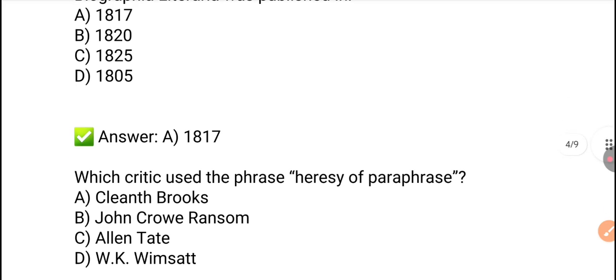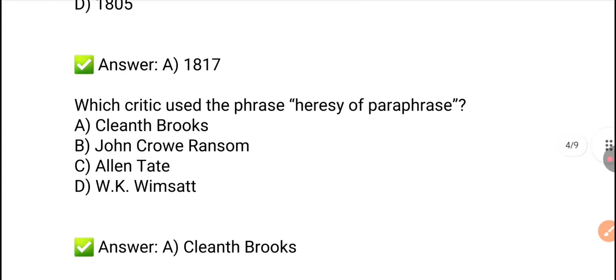Next, which critic used the phrase "heresy of paraphrase"? So, this particular phrase is used by a famous critic named Cleanth Brooks. Option A is the right answer.